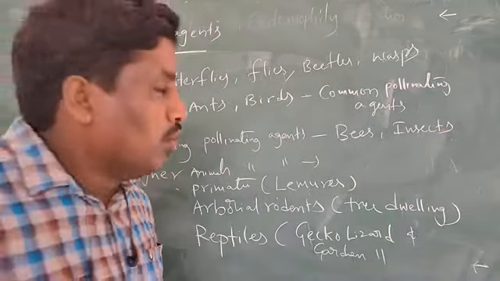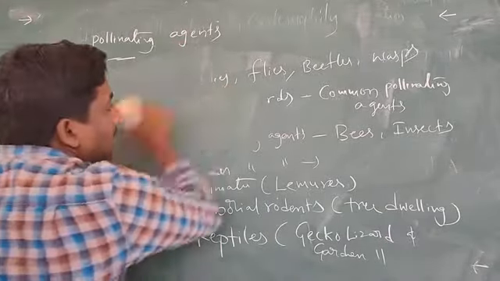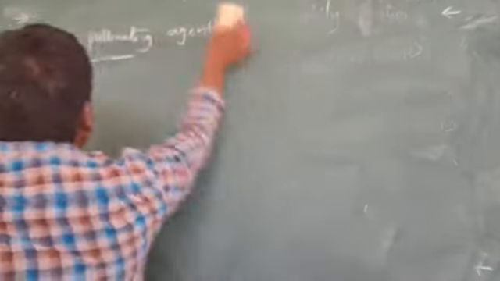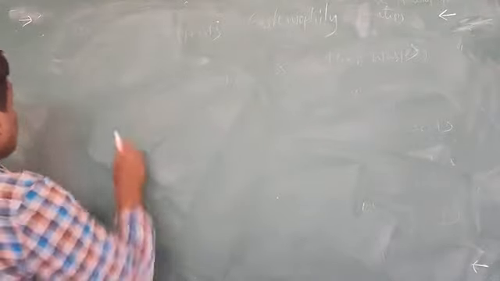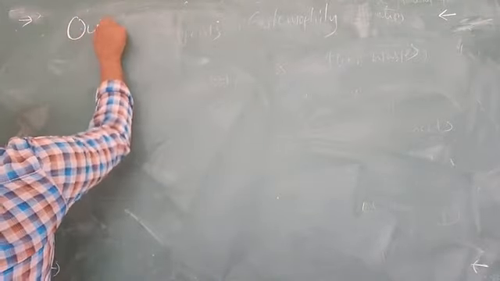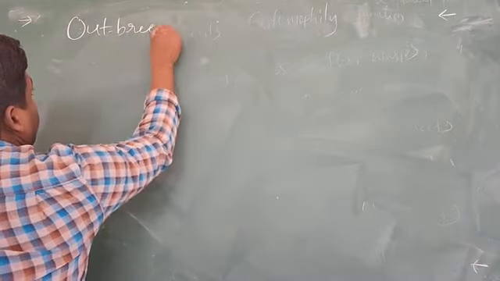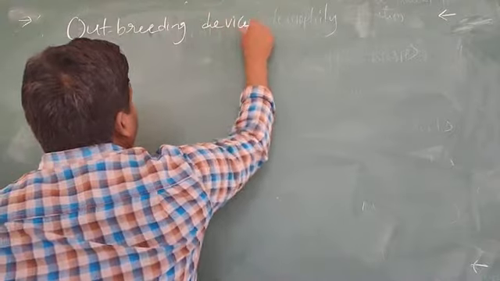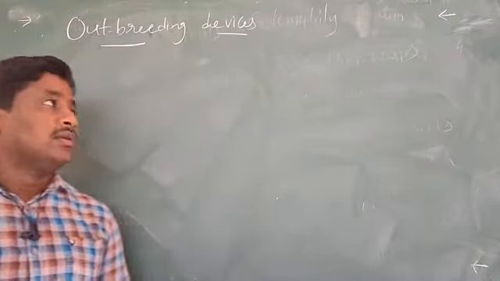Next, we have focus about outbreeding devices. Outbreeding devices.